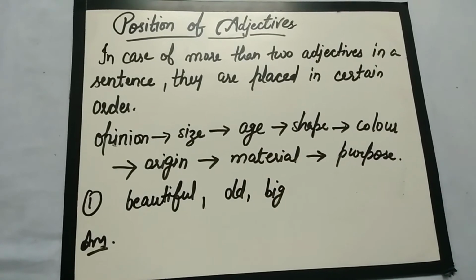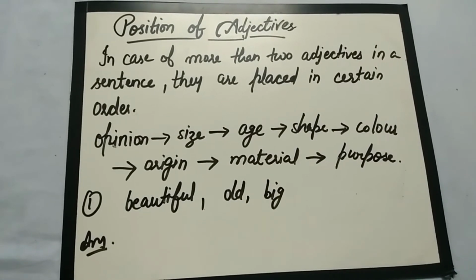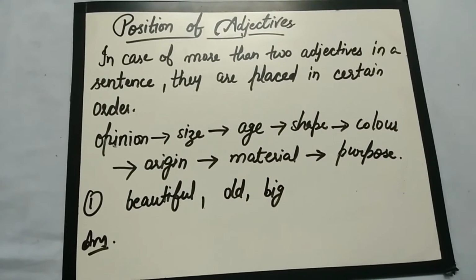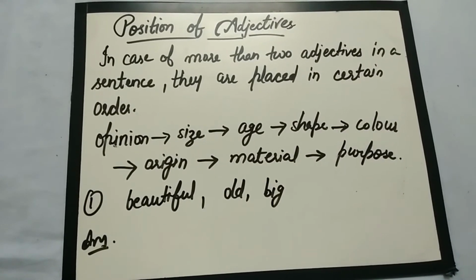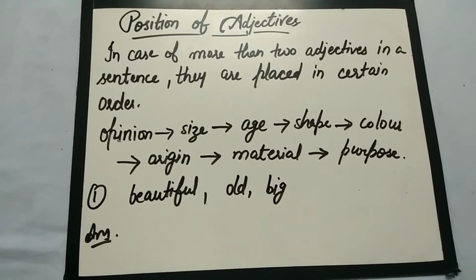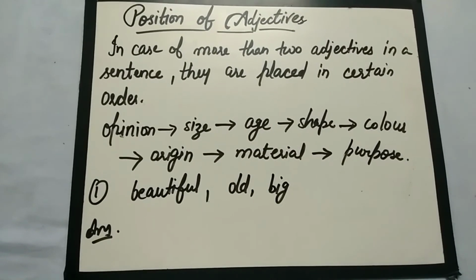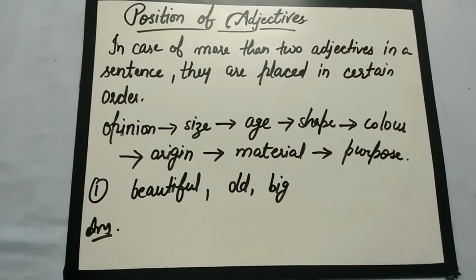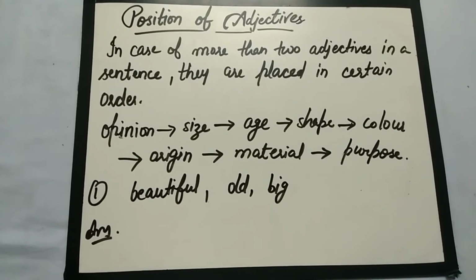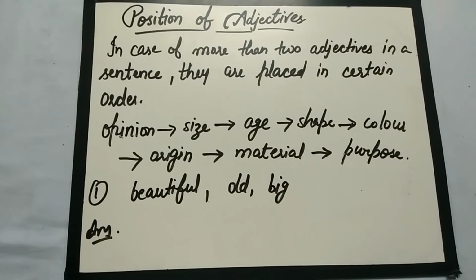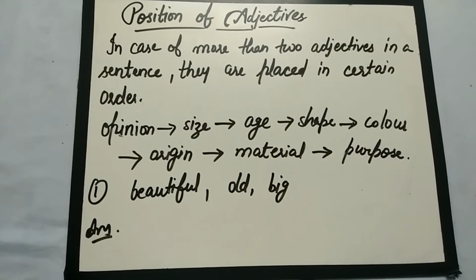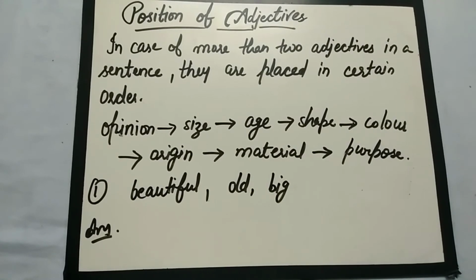And next, color tells us what the color is. And origin tells us where the noun belongs to, whether it is Indian, Mexican, American, Japanese, and so on. And material describes what the noun is made up of. If it is made up of wood, it will be considered wooden. If it is made up of iron, then iron, paper, and so on.